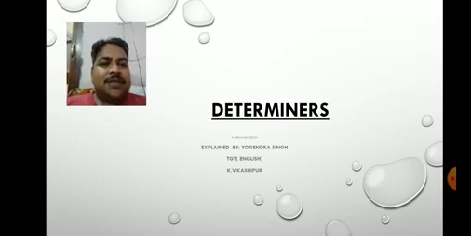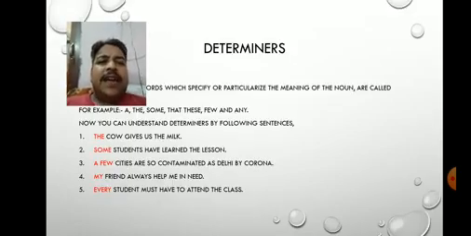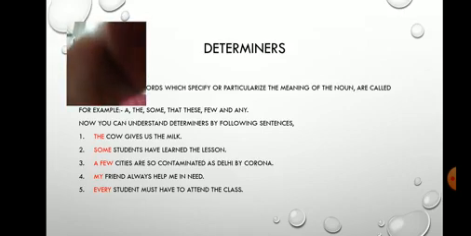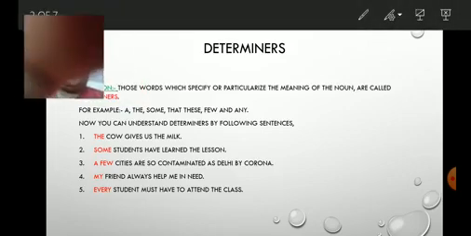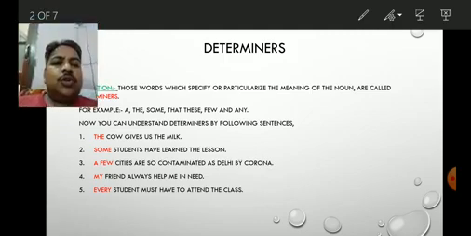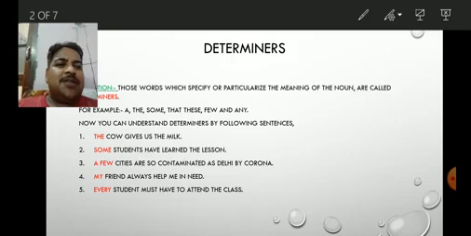Yes, the name of my lesson is Determiners. Will you tell me what is a determiner? As is clear by its name, those words which specify or particularize the meaning of the noun are called determiners.